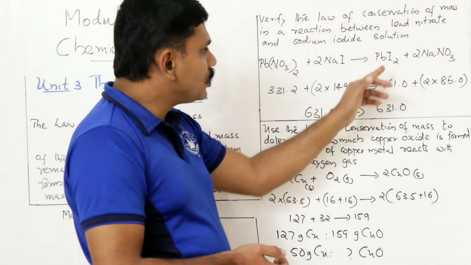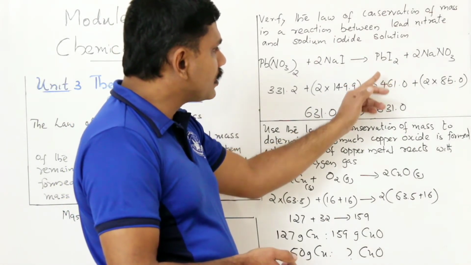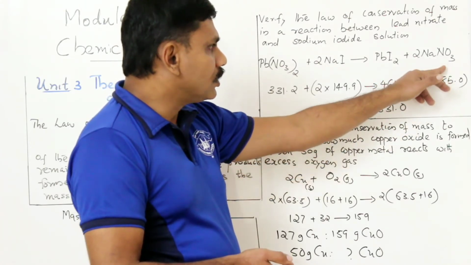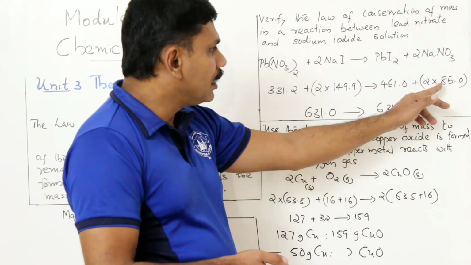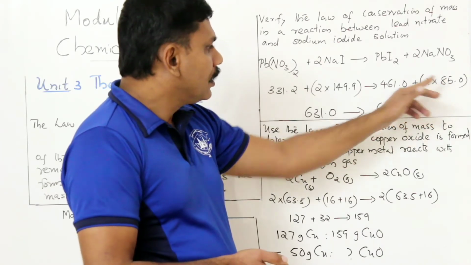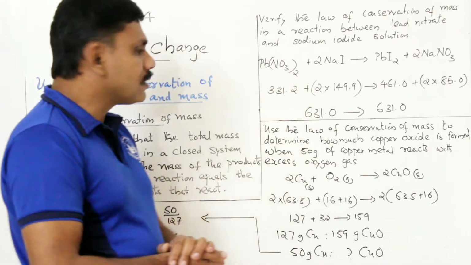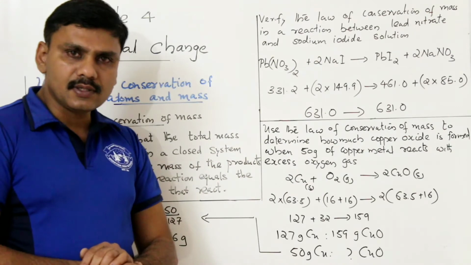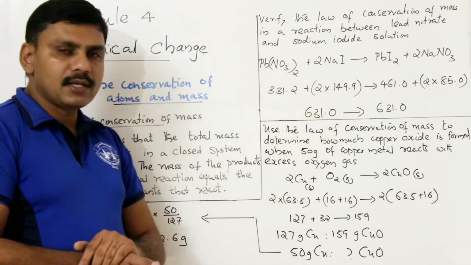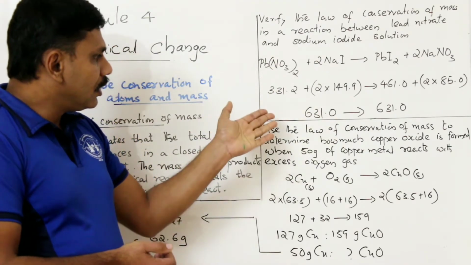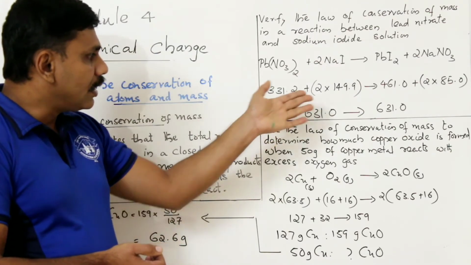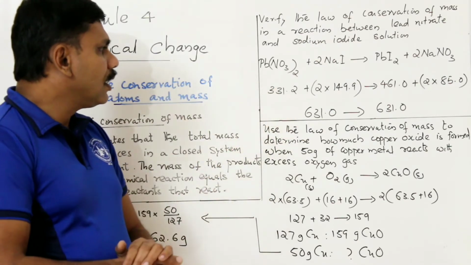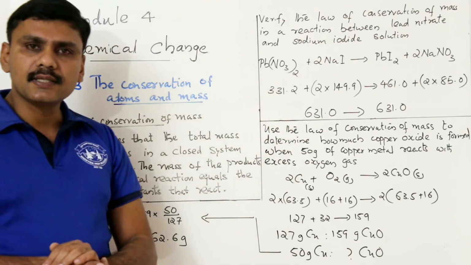It gives PbI2, whose molar mass is 461.0, plus 2 NaNO3, which is 2 multiplied by 85. Then on both sides the mass remains the same. The total mass of the reactants is 631 and the total mass of the products is 631.